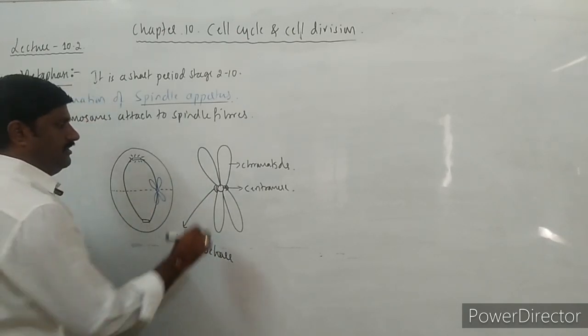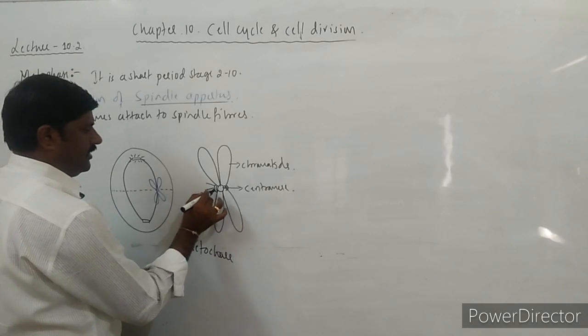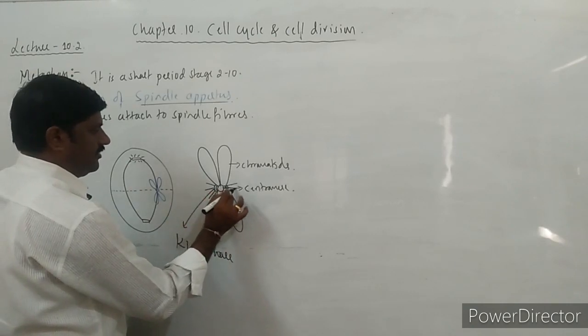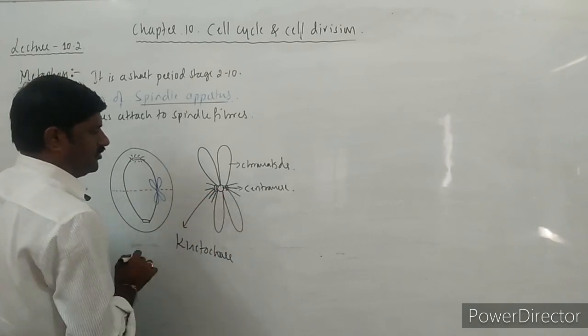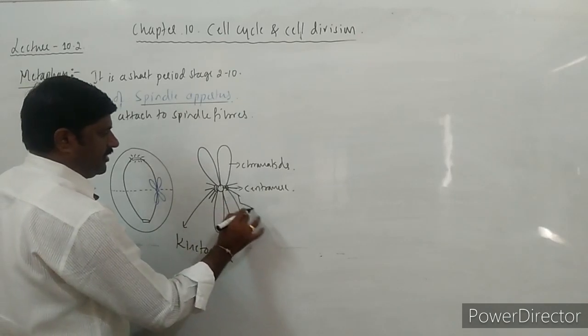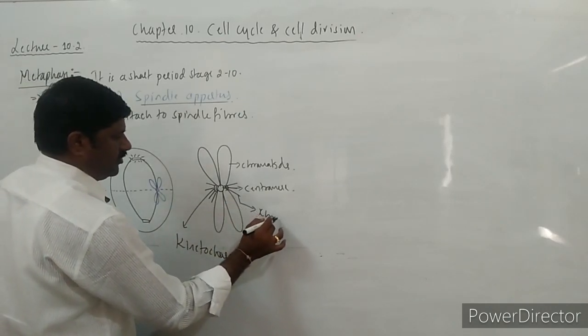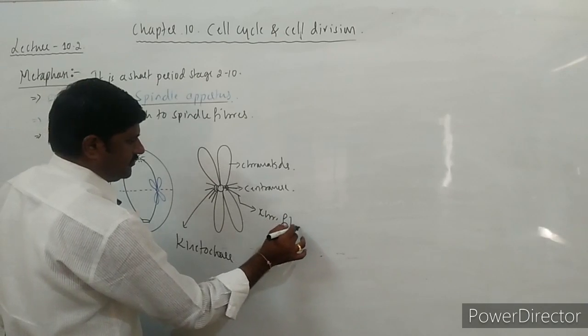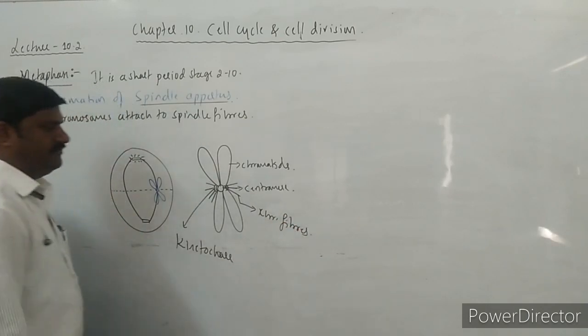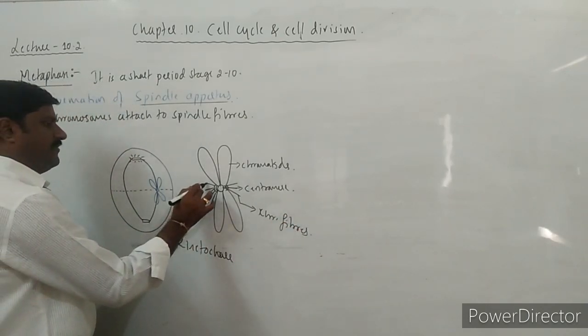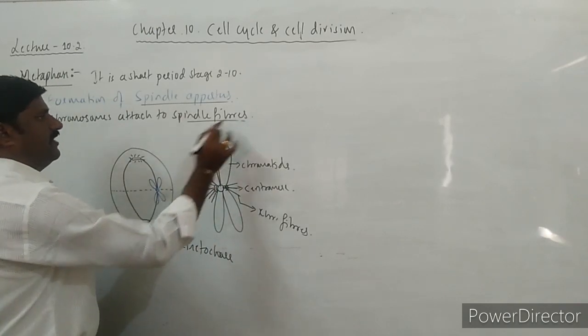We know it. So from these, you come across this kind of fibers or the microtubules. These fibers are called chromosomal fibers. What are these? Chromosomal fibers. These chromosomal fibers are attached to the spindle fibers.